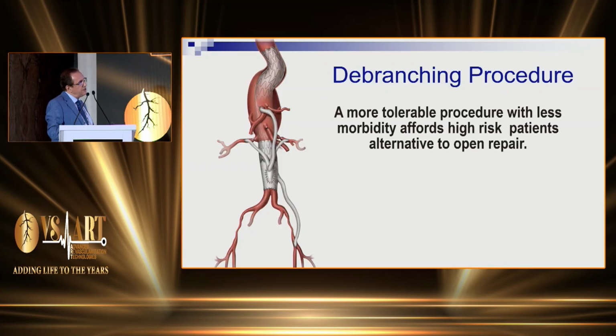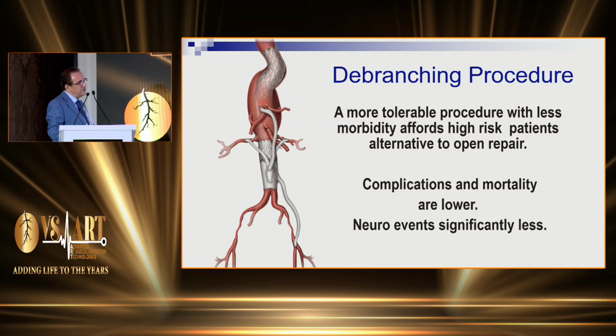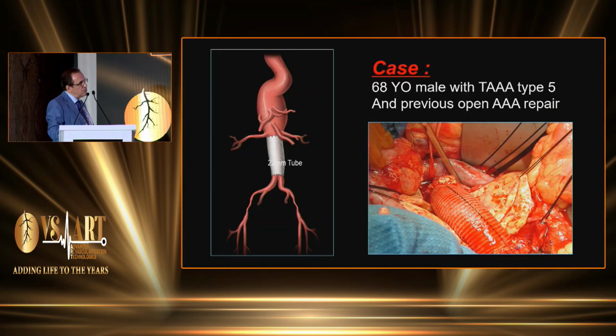The last thing is that you can do debranching. If you decide to go with an open repair, this is an alternative before you go all the way to open repair. You can use debranching if you don't have access to FEVAR technology or chimney. It's less complicated than open and has fewer neurological complications.